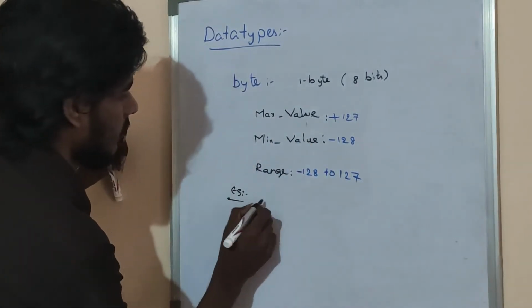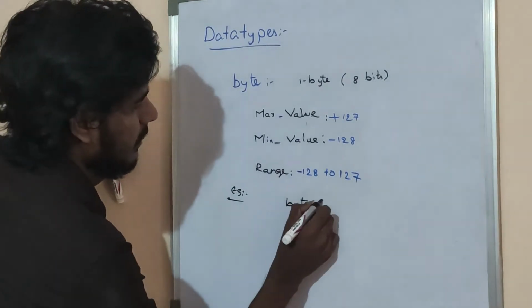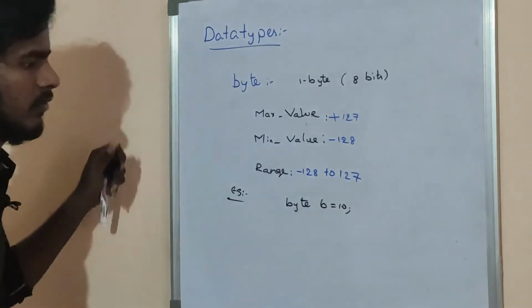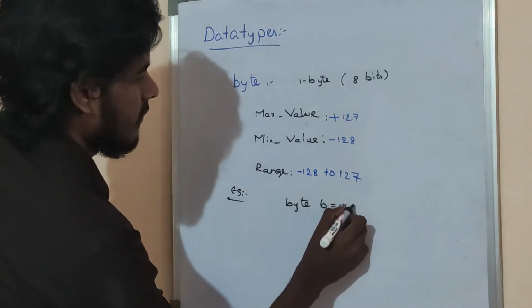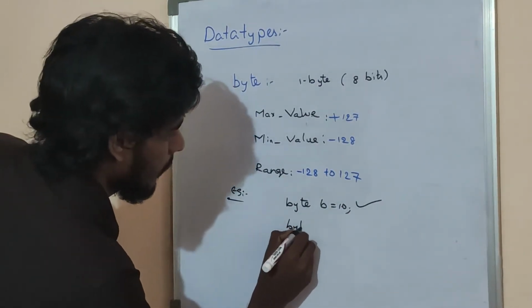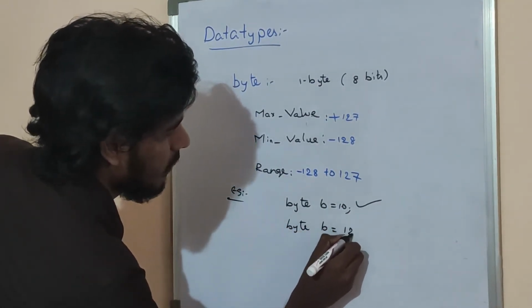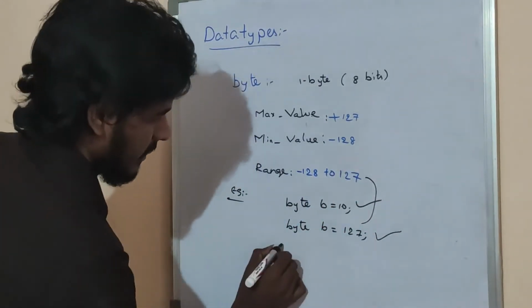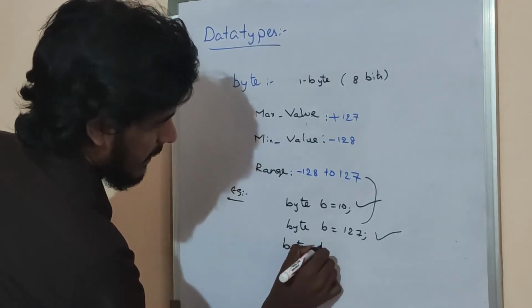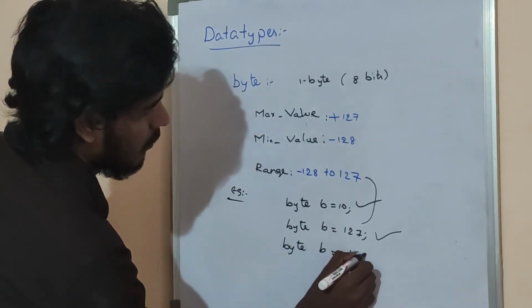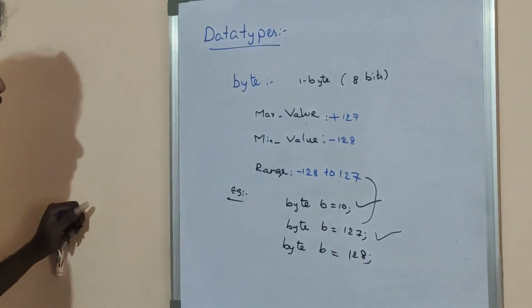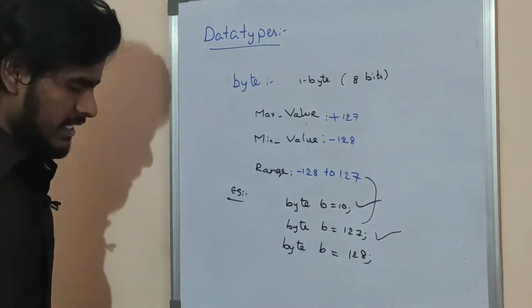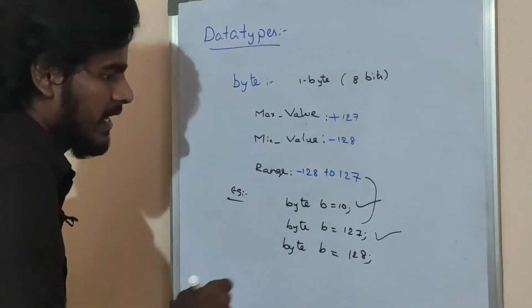Examples: byte b is equal to 10. Okay, is it valid? Byte b is equal to 127. Okay, the range, is it valid? Byte b is equal to 128. Okay, we cross that range. So in that case we will get a compile time error.